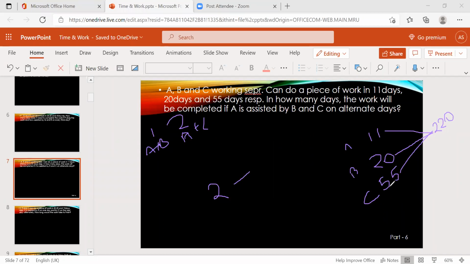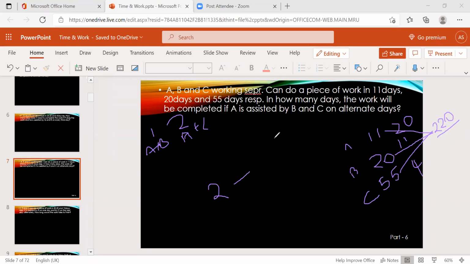Then 220 by 11 is 20 for A, 220 by 20 is 11 for B, and 220 by 55 is 4 for C. So A eats 20 apples, B eats 11, and C eats 4 apples in a day.